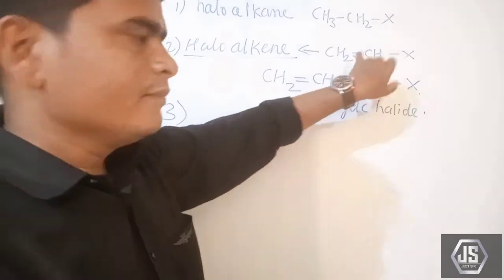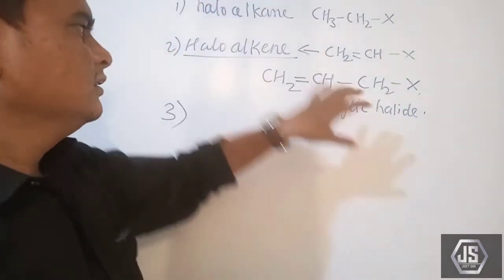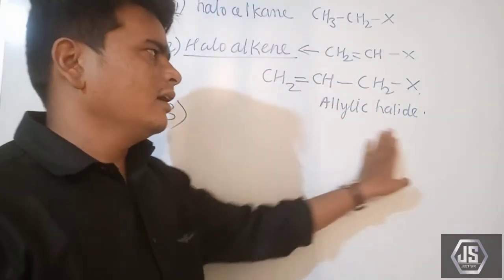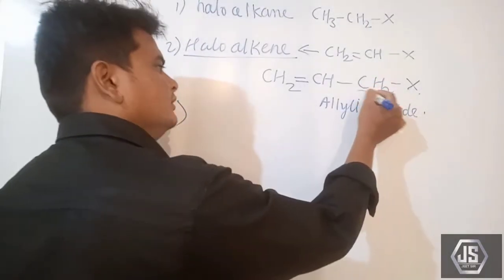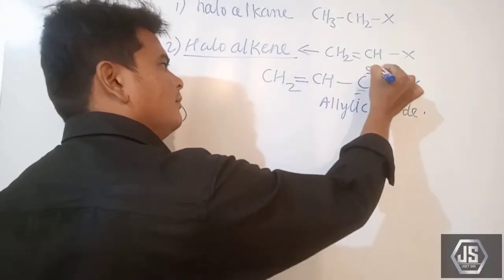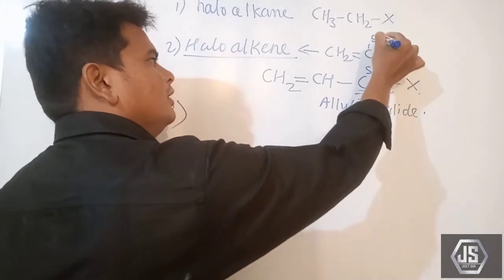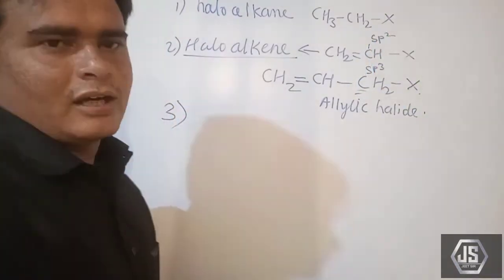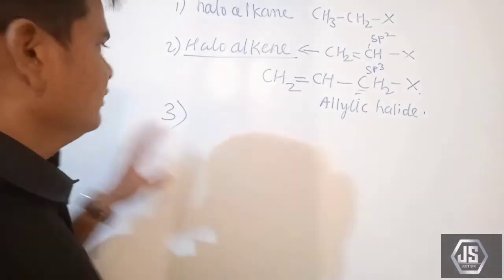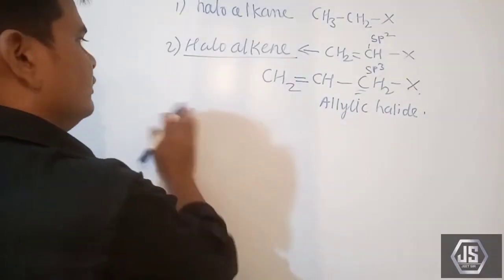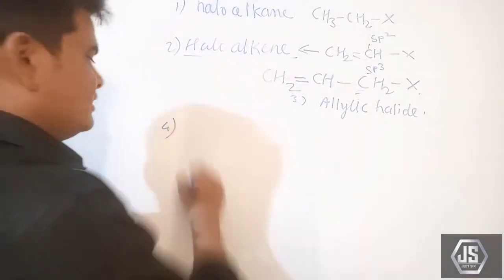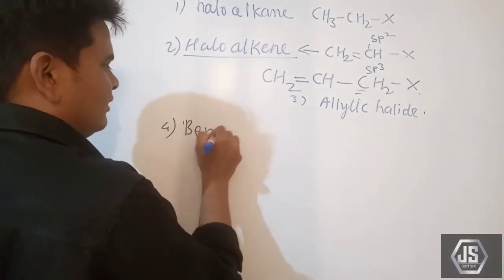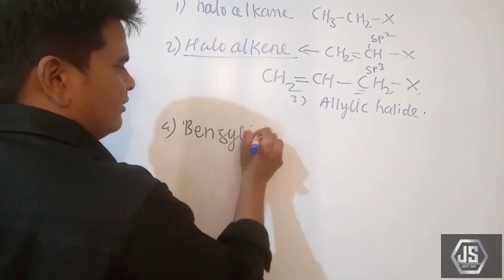That is called allylic halides. There is a difference: it is an sp3 hybridized carbon atom in one and an sp2 hybridized carbon atom in the other. Now the fourth one we are going to see, that is benzylic halide.